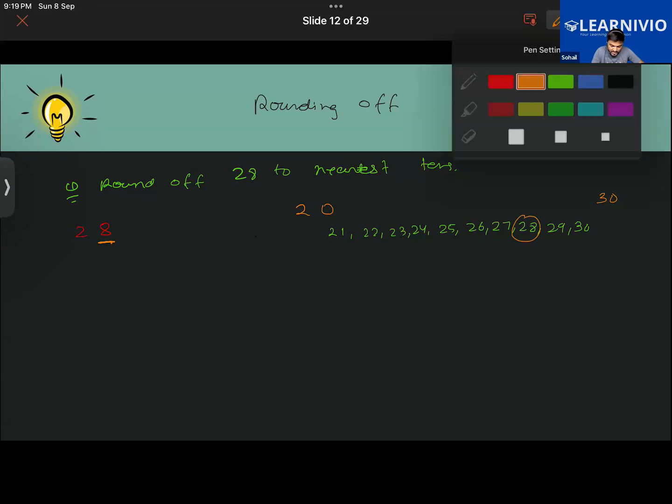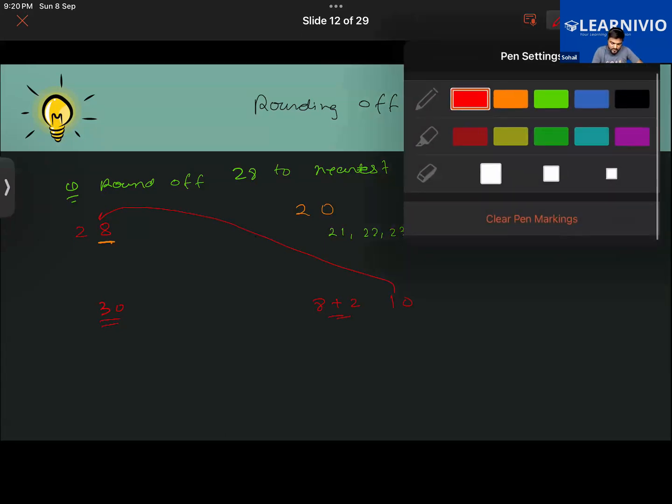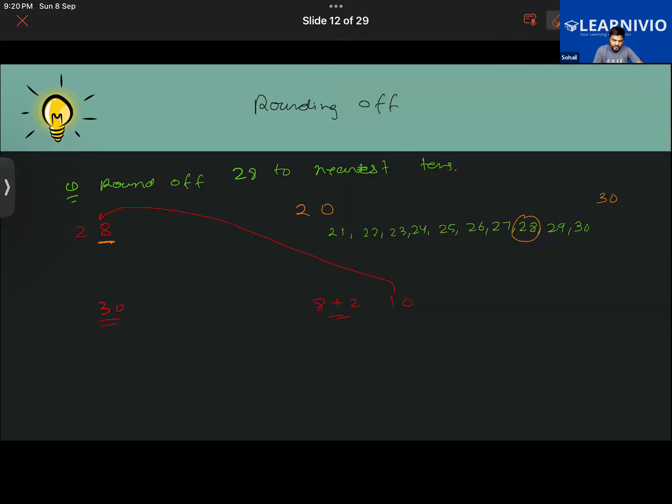So you will be rounding it up. To 8 we add 2, it becomes 10, and 1 goes on to 2, so that becomes 30. We have increased the number, so this is rounding up. So the answer is 30. 28 rounded off to the nearest tens is 30.